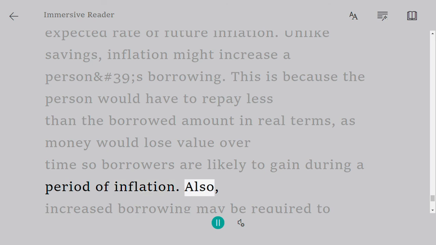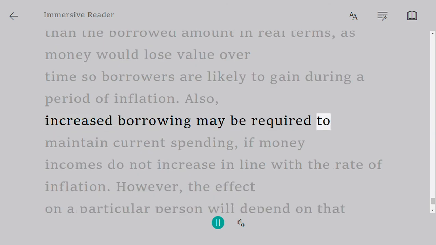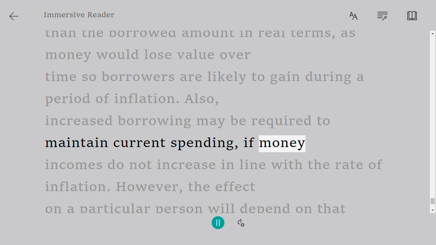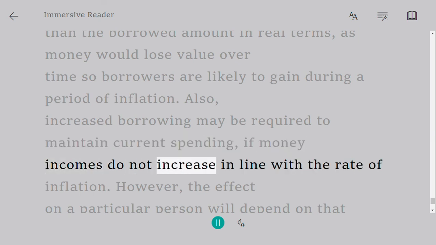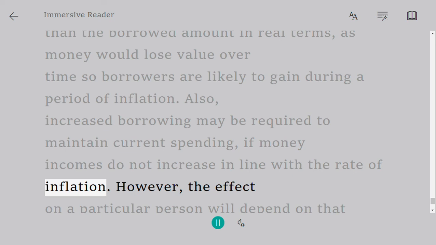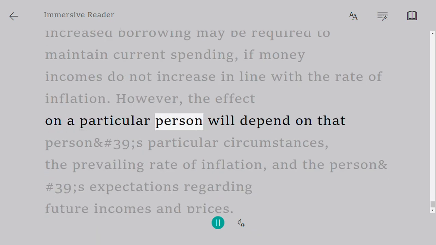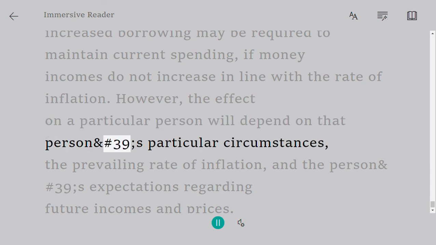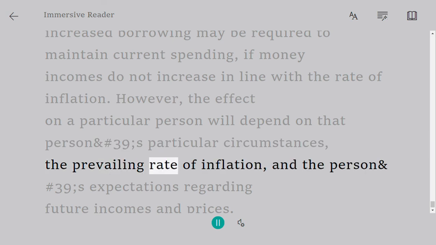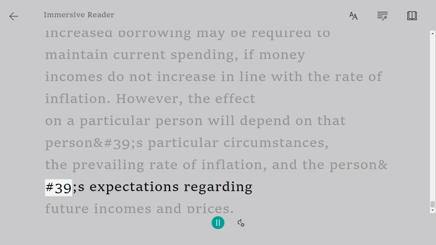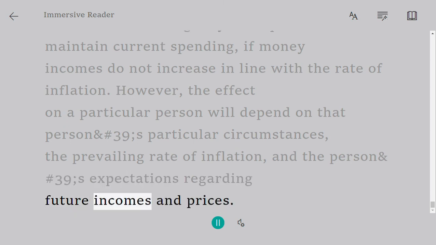Also, increased borrowing may be required to maintain current spending if money incomes do not increase in line with the rate of inflation. However, the effect on a particular person will depend on that person's particular circumstances, the prevailing rate of inflation, and the person's expectations regarding future incomes and prices.